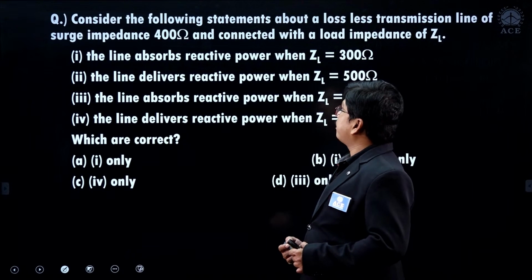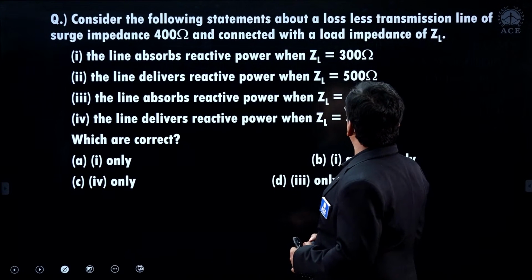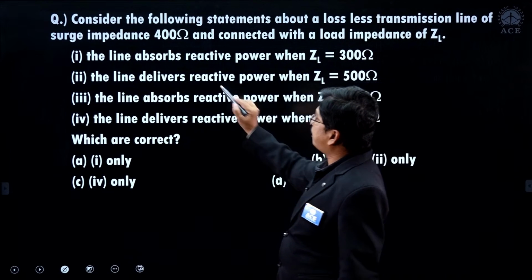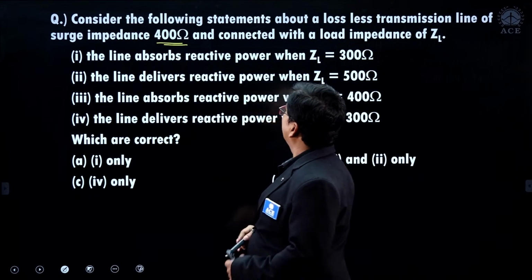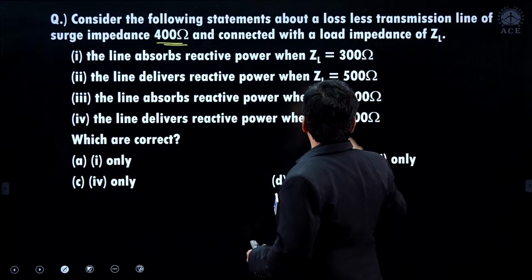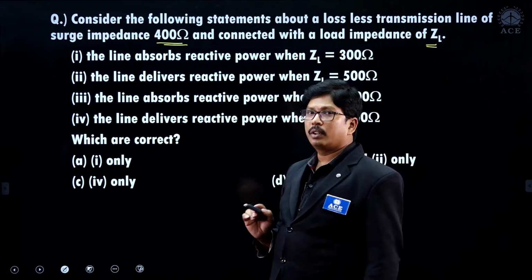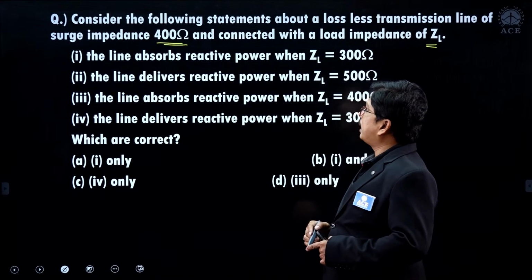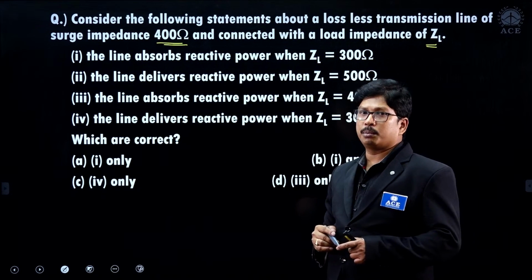Consider the following statements about the lossless transmission line of surge impedance 400 ohms. So we are having a surge impedance of the line as 400 ohms, connected with a load impedance of ZL. First one, the line absorbs reactive power when ZL is equivalent to 300 ohms.